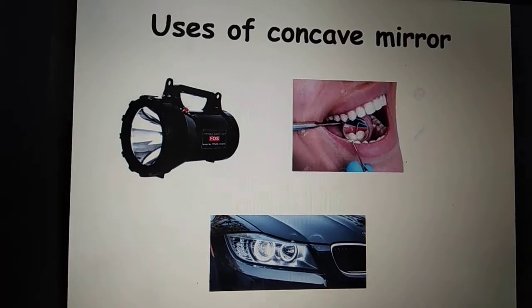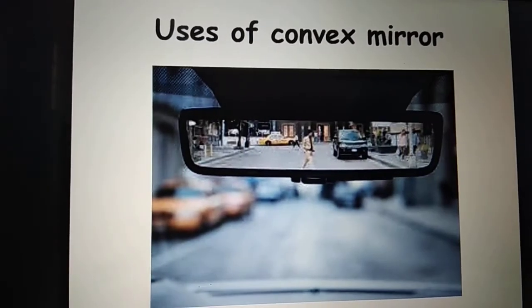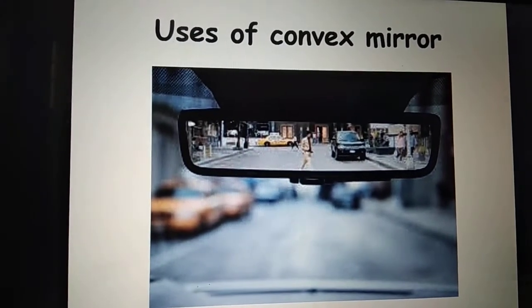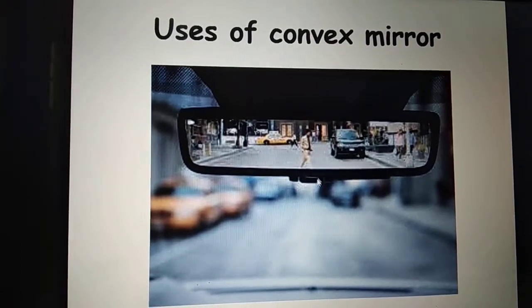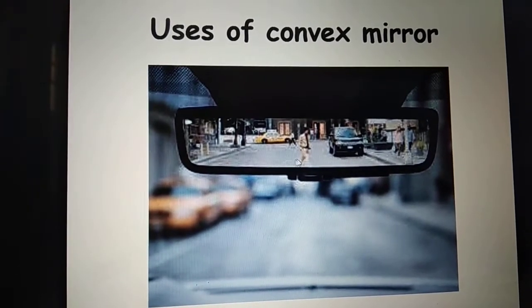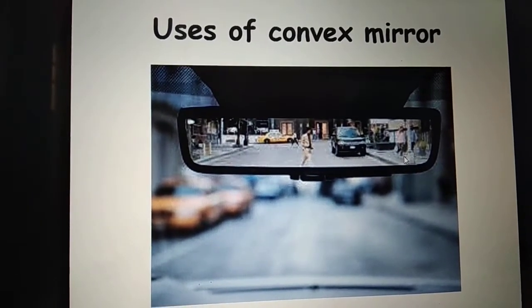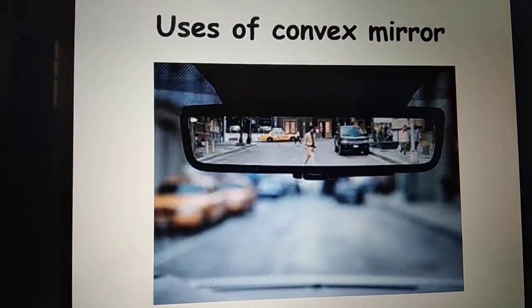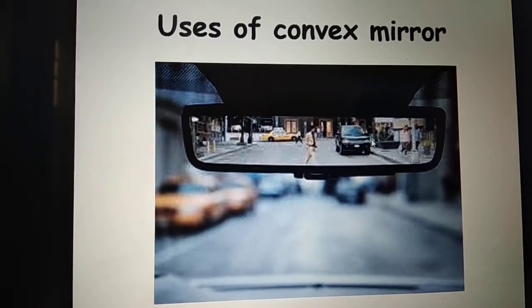Same way, convex mirror is used in the rear view of automotives. Now why do we use that? Unlike concave, convex mirror makes images which are extremely small compared to the size of the object. Most of the images formed by convex mirrors are virtual.